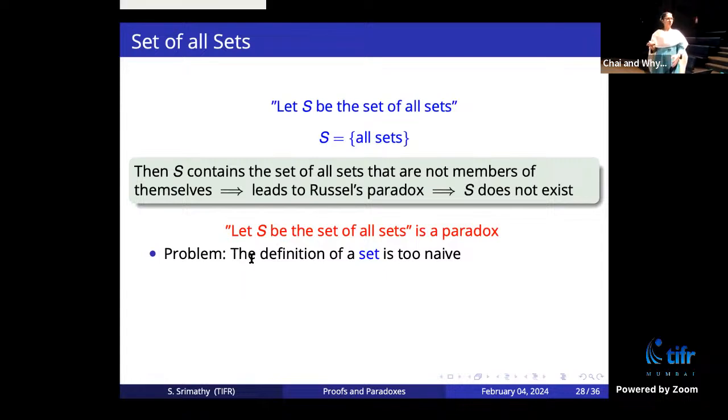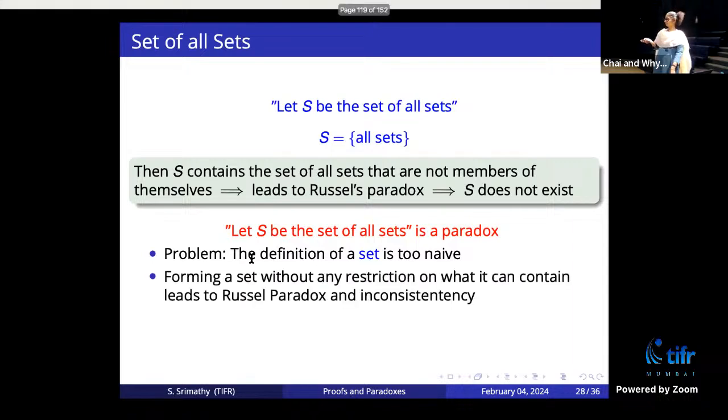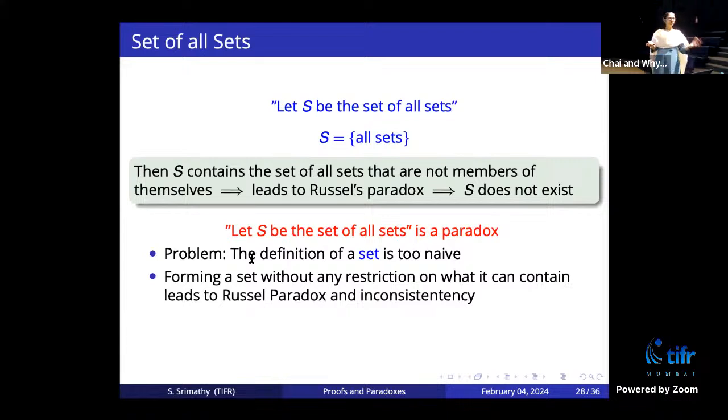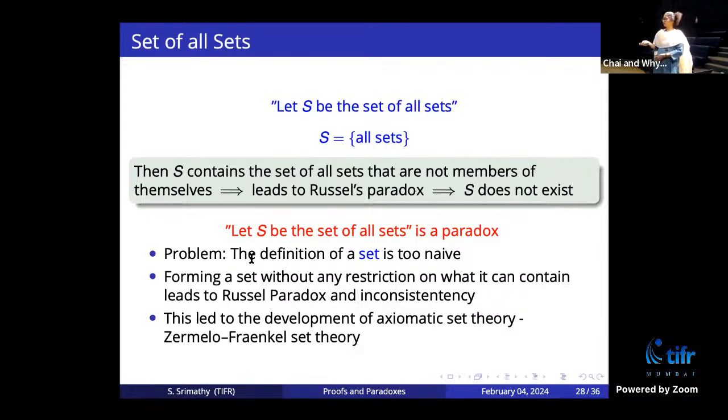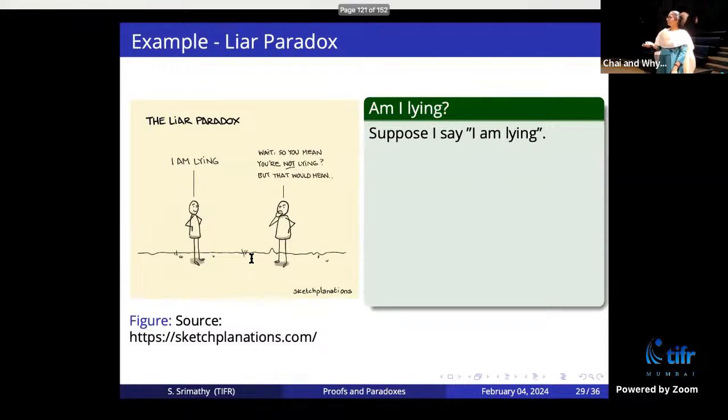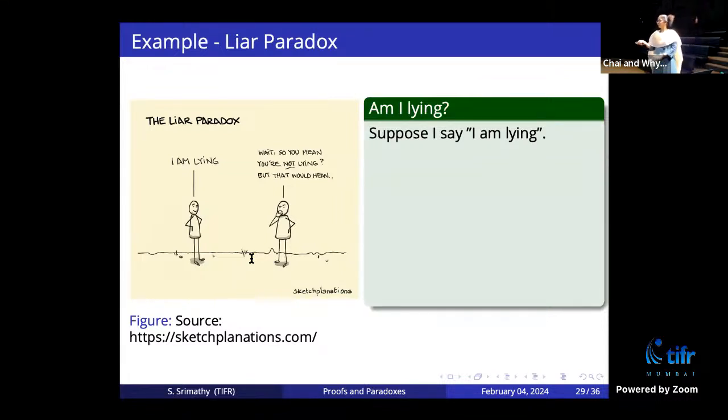They had to refine it, they had to put in some more axioms to make sets more consistent. Forming a set without any restriction on what it can contain, what it cannot contain, leads to Russell's paradox. It leads to inconsistency. So therefore, they developed a new theory called Zermelo-Fraenkel set theory, which avoids paradoxes like this. They put in new axioms on what a set can contain, what it cannot contain, and so on.